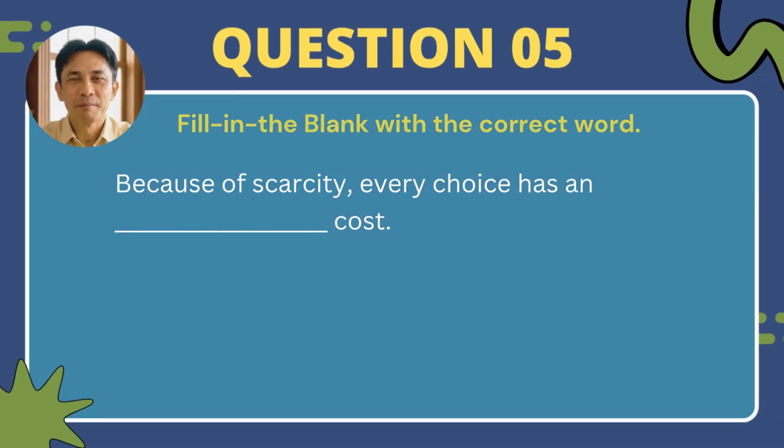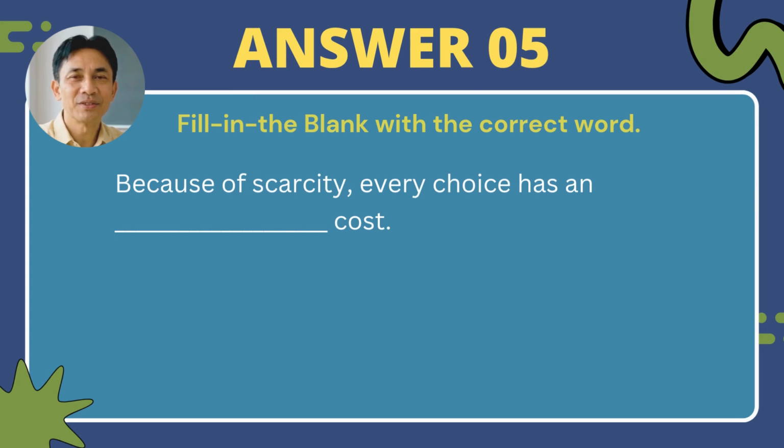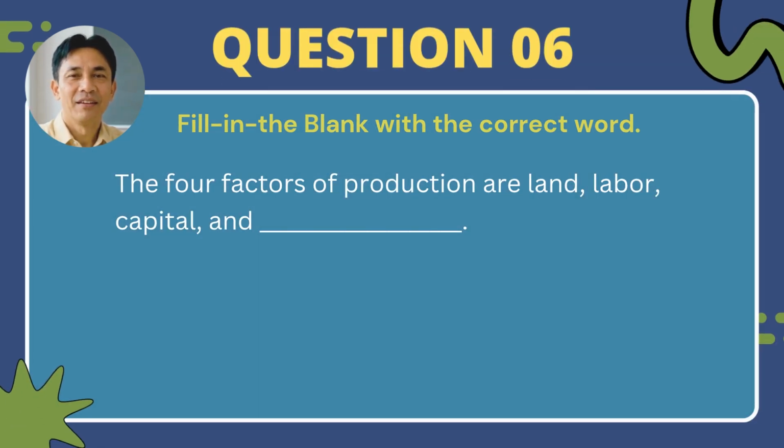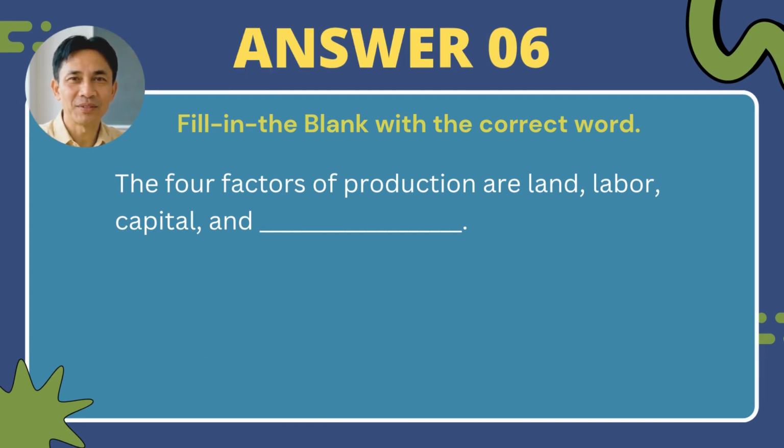Here's question number 5. Because of scarcity, every choice has what kind of cost? All right, if you said opportunity, you're absolutely correct. Because of scarcity, every choice has an opportunity cost. All right, here's question number 6. The 4 factors of production are land, labor, capital, and what? If you said entrepreneurship, you are absolutely correct. The 4 factors of production are land, labor, capital, and entrepreneurship.